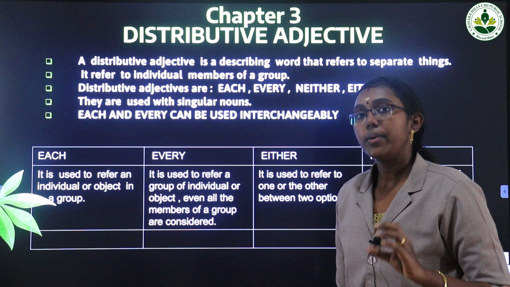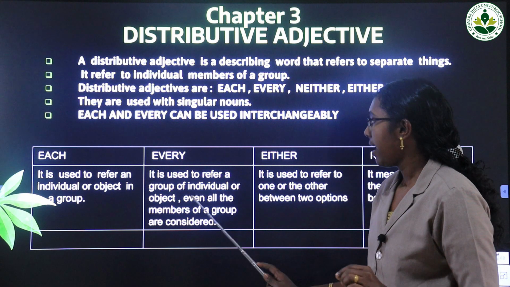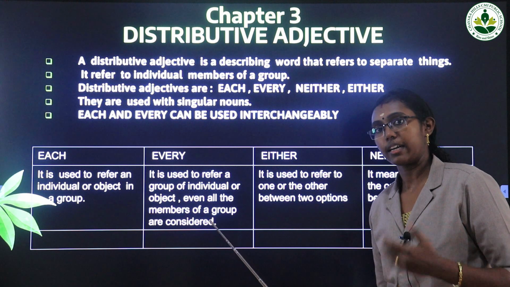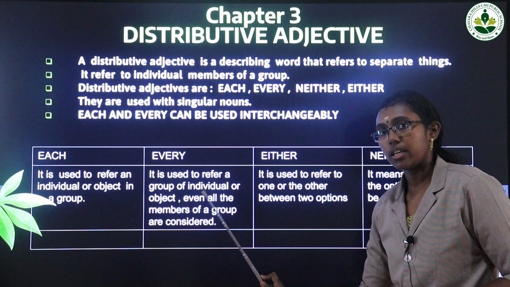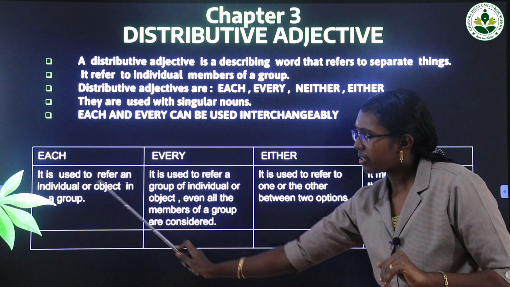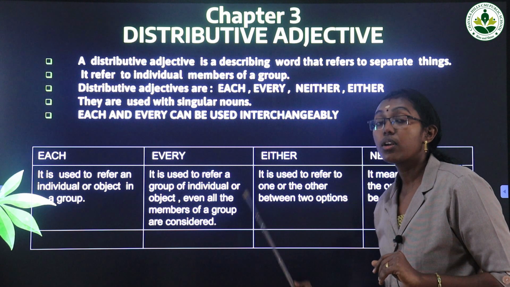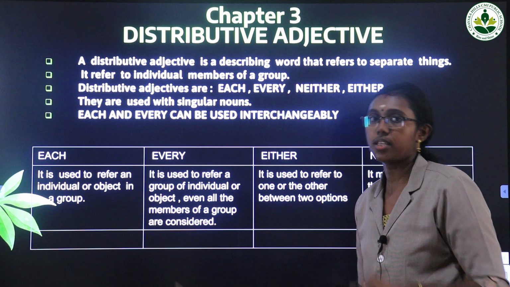Everyone in the group will be considered. Here individual attention is given, but here totally everyone should be considered as one, the total. Here a little focus on the individual, and here less focus on the individual, but the total group is considered. A minute difference only, but you can use both terms in the same way.